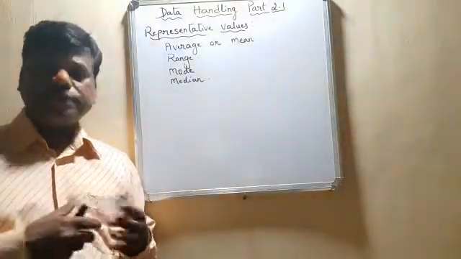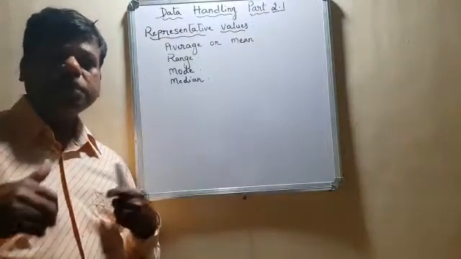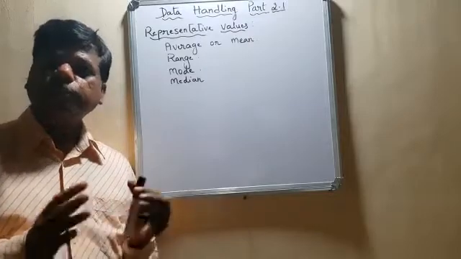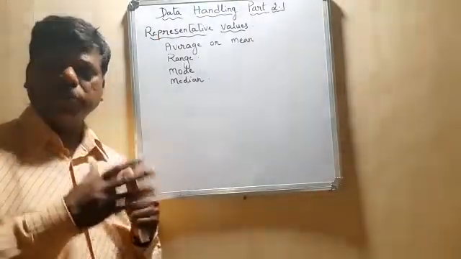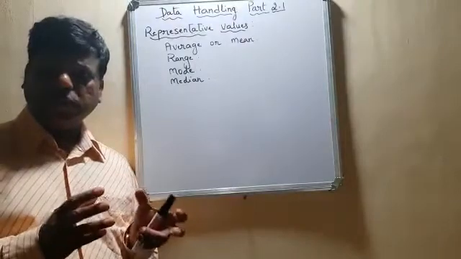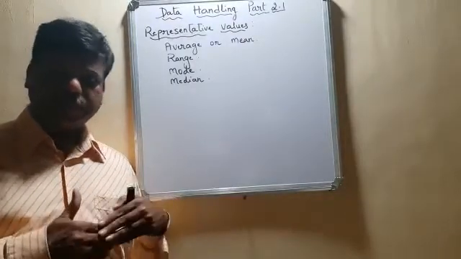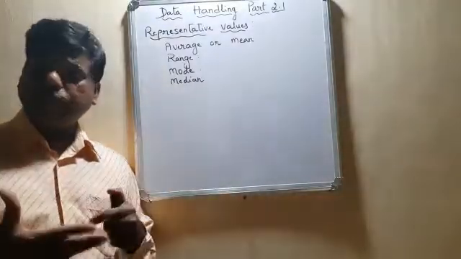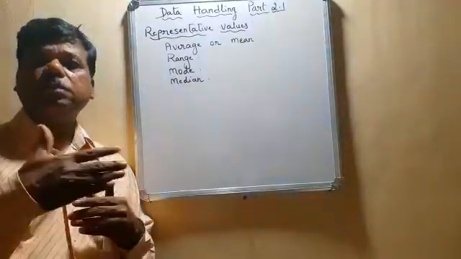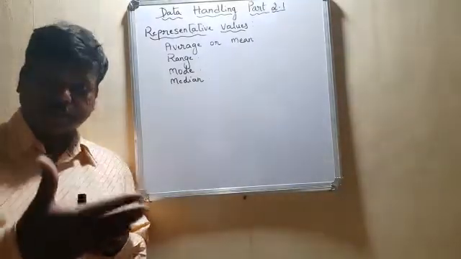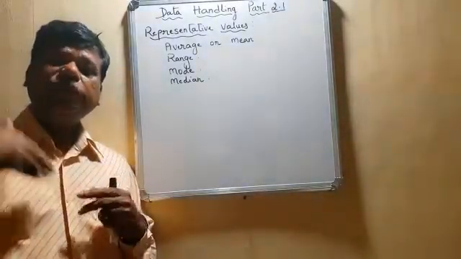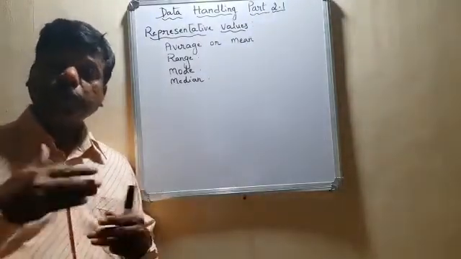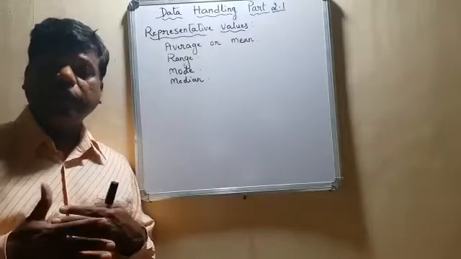Now let us take another example. A person is riding a bike or some vehicle. His speed will not be the same throughout. He starts at 0 kilometers per hour, right? He will be at rest. Then he increases his speed, accelerates, and finally he reaches some high speed of say 60 kilometers per hour. But he will not be moving at the same 60 kilometers per hour every time.